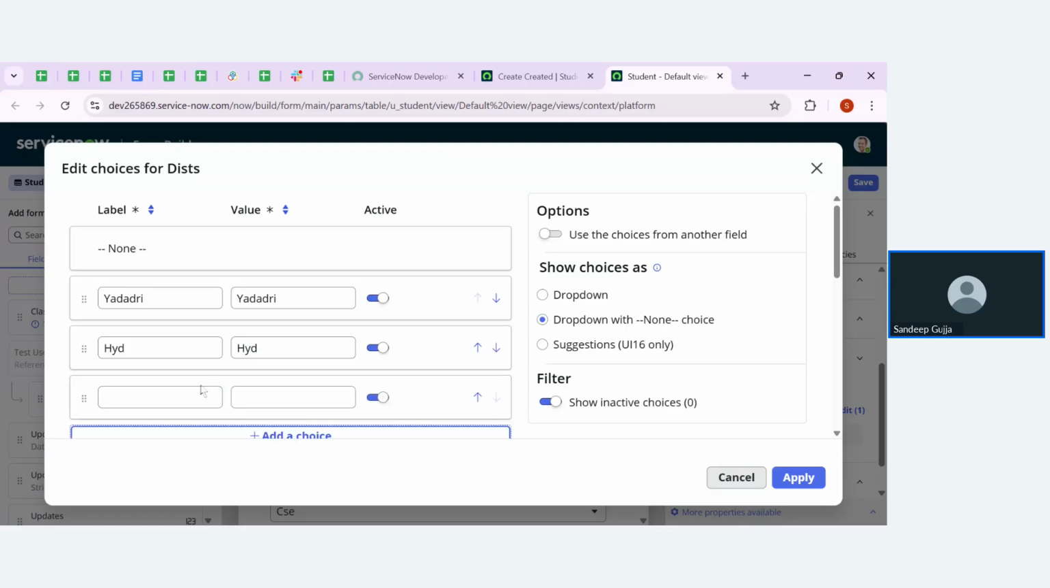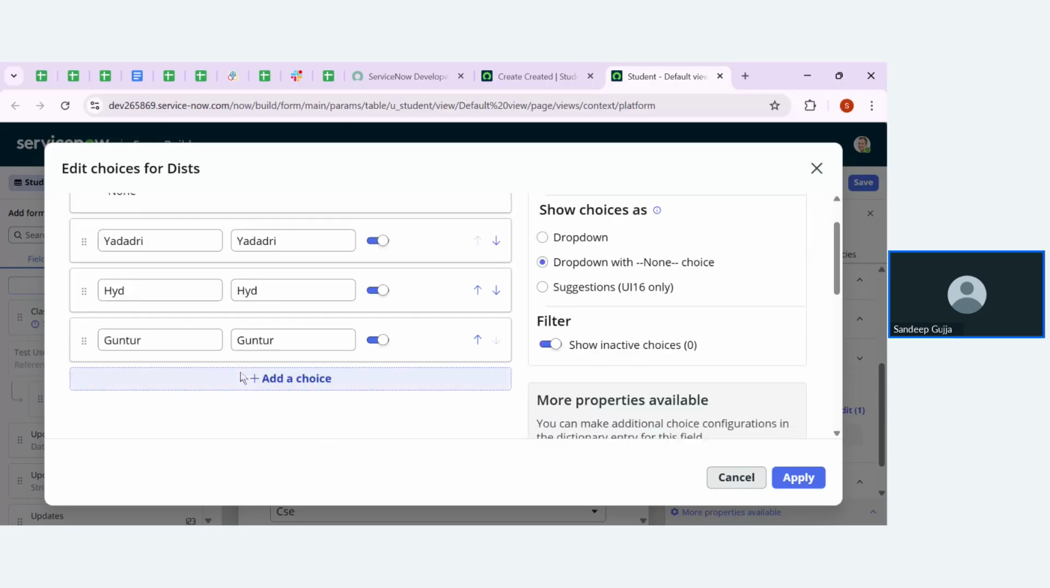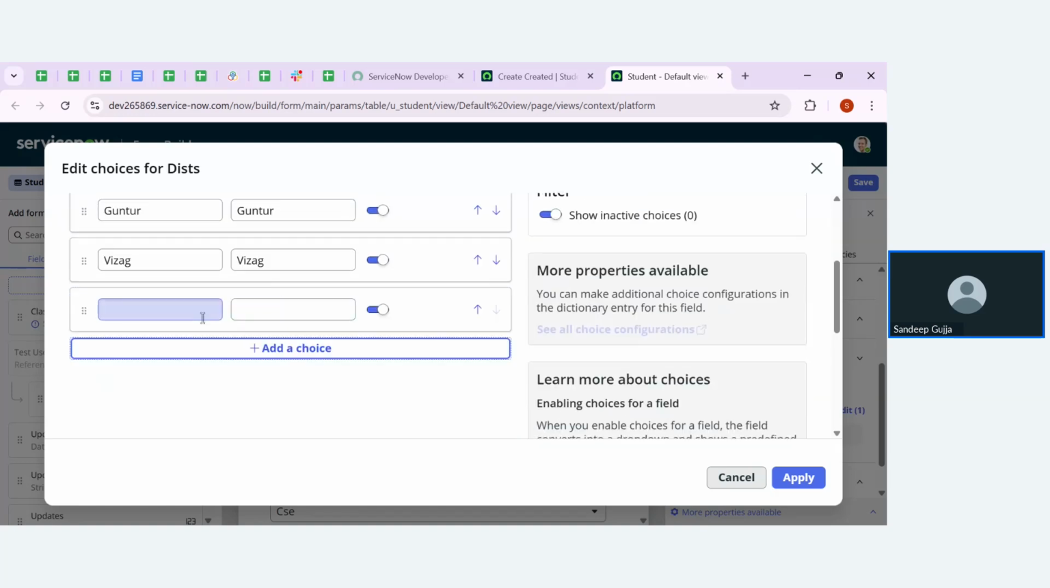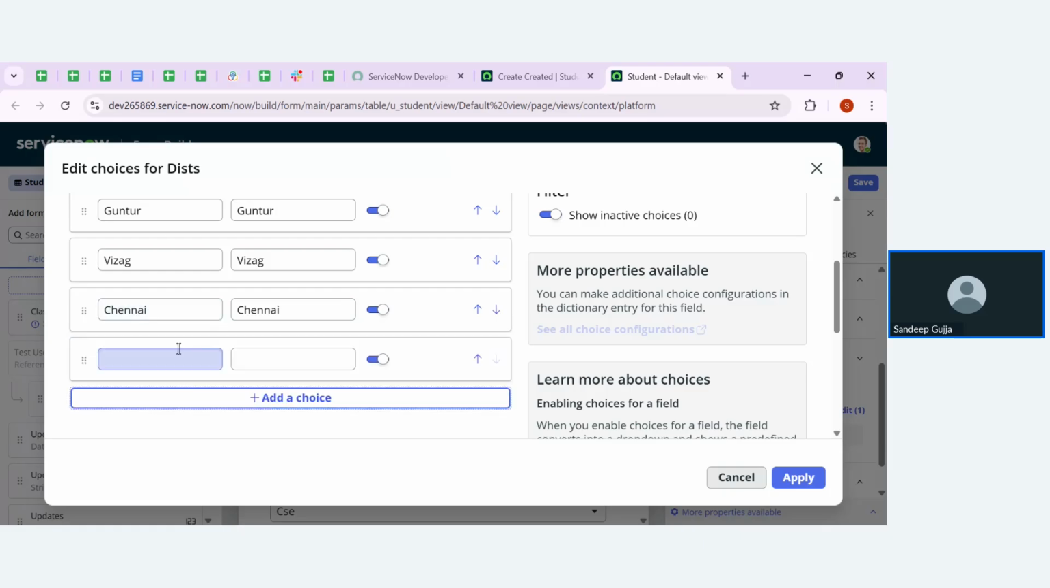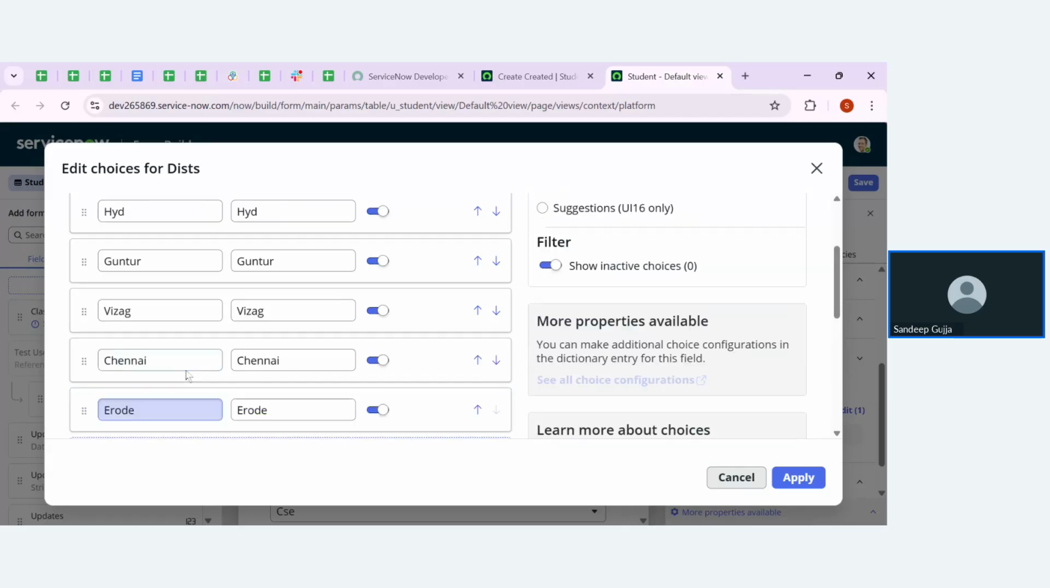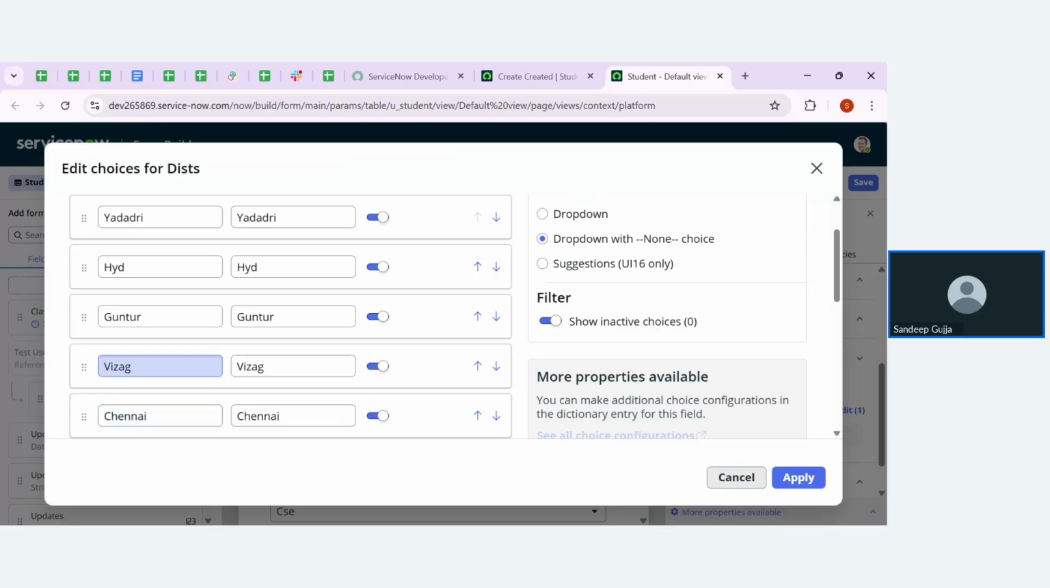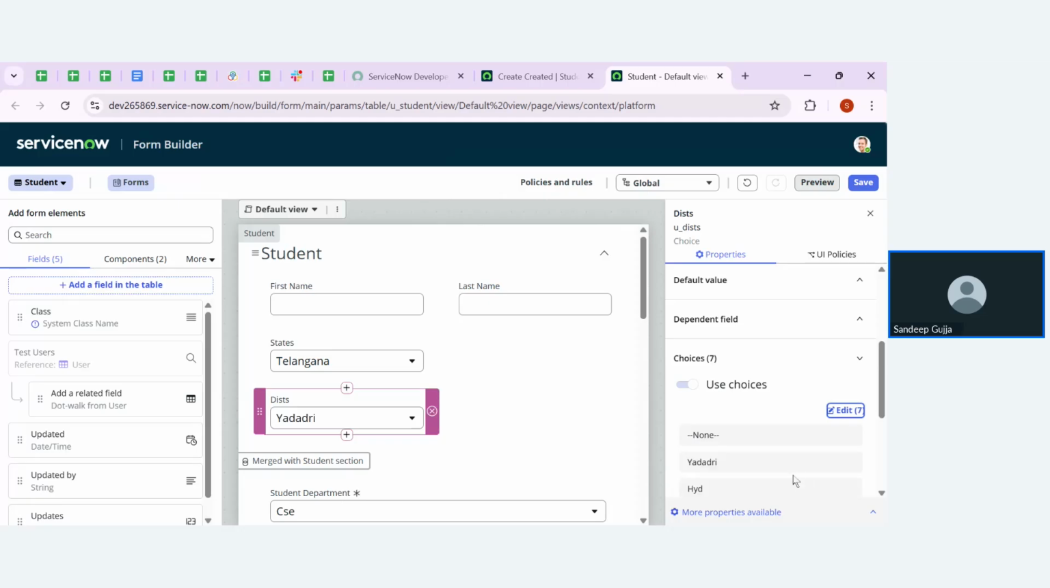And for Andhra, I'm mentioning Guntur and Vizag. Okay. So for Tamil Nadu, I'm mentioning Chennai and Erode. Okay. So for each and every state, I have picked two places over here. So when I am selecting that particular state, it should display these two districts.